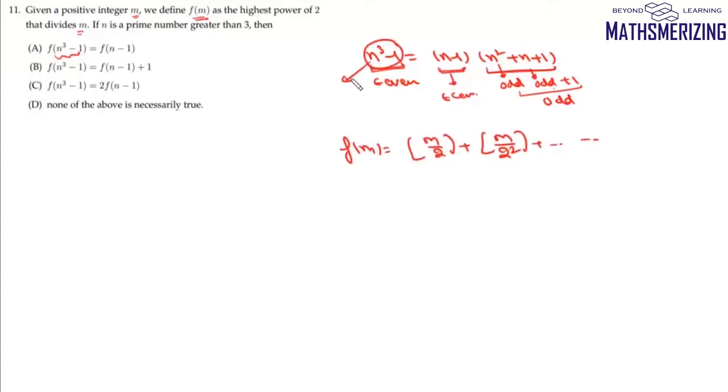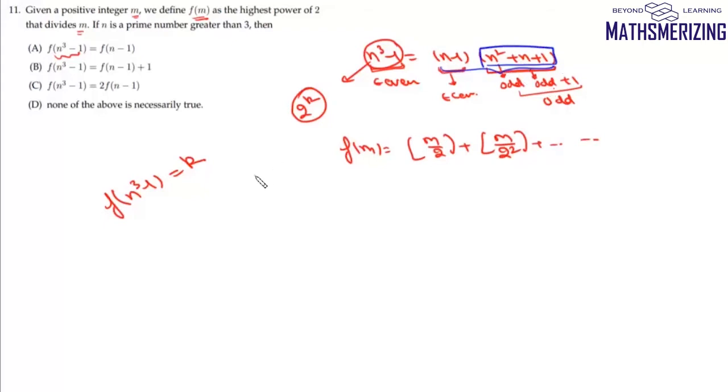Now suppose we say 2 to the power k divides n cube minus 1. If 2 to the power k divides n cube minus 1, then f(n cube minus 1) will be k. Now this 2 to the power k must also divide the right hand side. Now this expression n square plus n plus 1 is an odd number. So 2 to the power k cannot divide n square plus n plus 1.